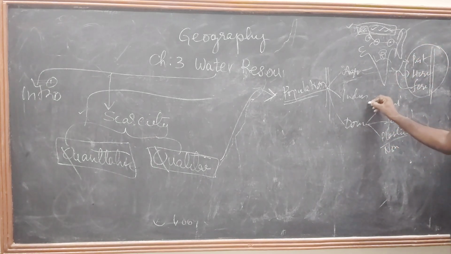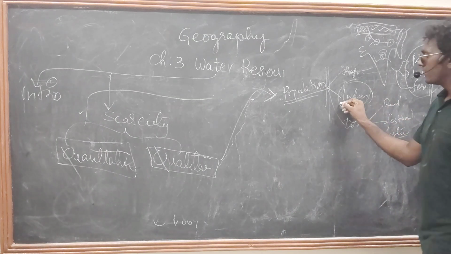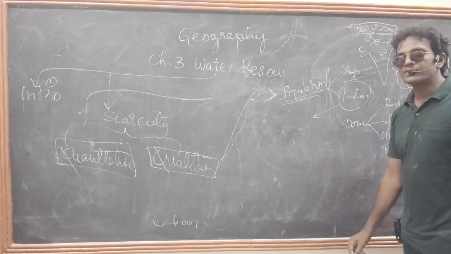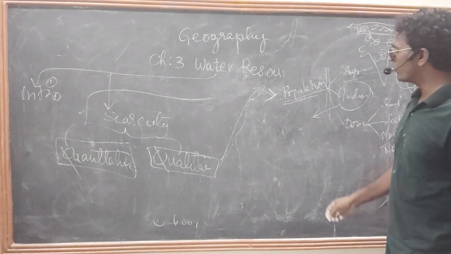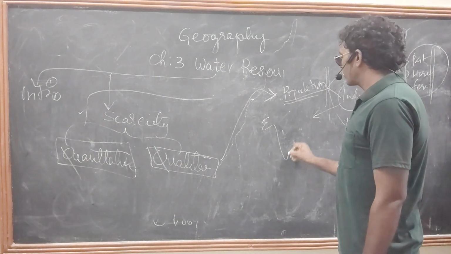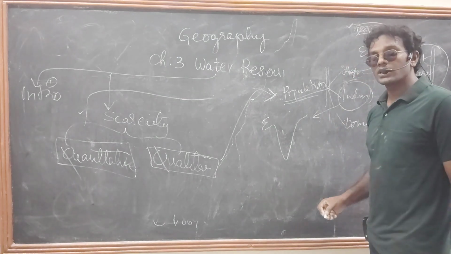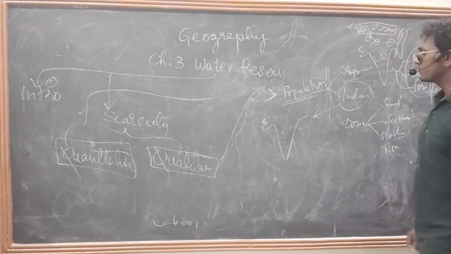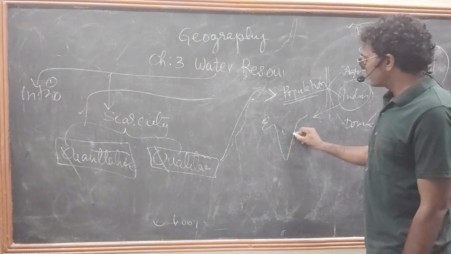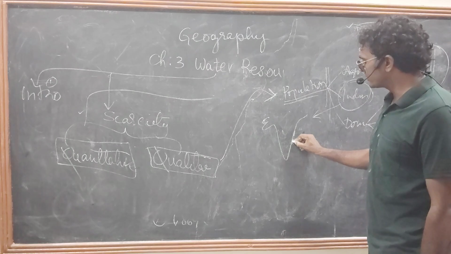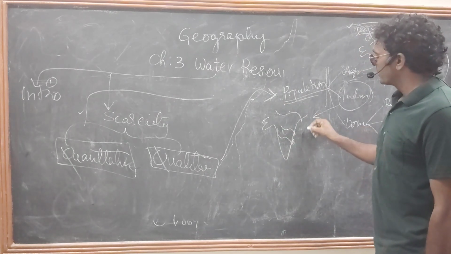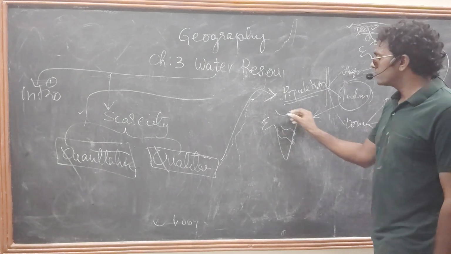Coming to industries, already we discussed. These industries are directly releasing effluents or waste materials into the river bodies. That's what is happening. River bodies are getting polluted. So if the river body is polluted, what will happen? See here, the Godavari river is there, the Krishna river is there. See what is happening here. The Ganga river also.